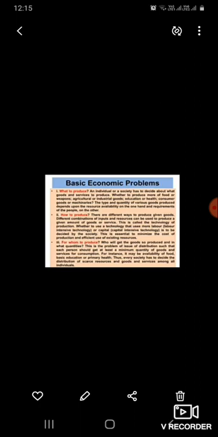And how to produce? There are different ways to produce given goods. Different combinations of inputs and resources can be used to produce a given amount of a good or service, and this is called the technology of production. Whether to use technology that uses more labor or capital, meaning money, is to be decided by the society. This is essential to minimize the cost of production and use existing resources efficiently.